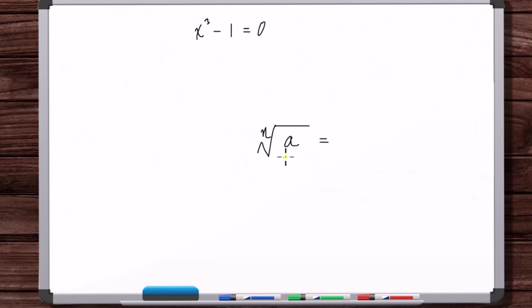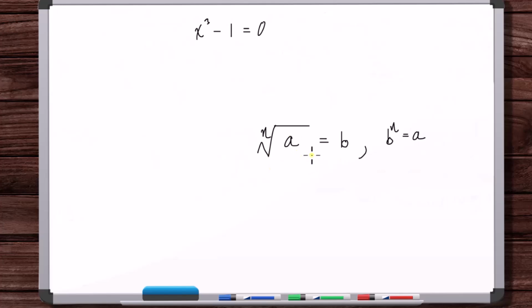Even though there might be multiple nth roots of A, there might be multiple numbers that when you take them to the n power, you get A, the principal root is specifying just one of those roots. So this is going to be one number B, where B to the n power is equal to A.